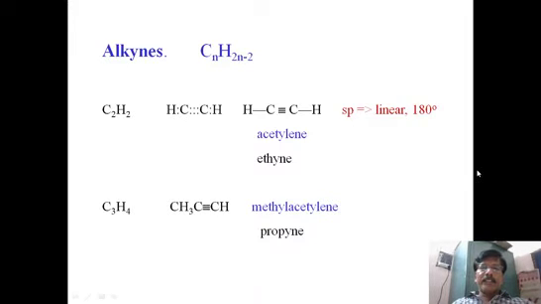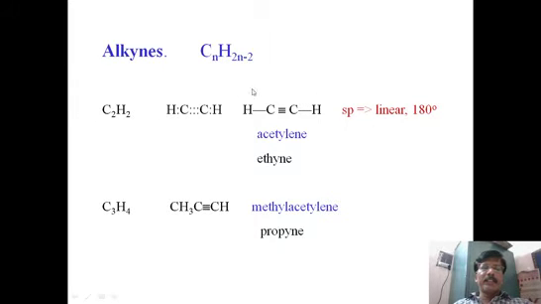Here we can see this triple bond, and wherever there is a triple bond, the carbon is in sp hybridization. So sp hybridization is the main aspect of the alkynes, and whenever there is sp hybridization, the bond shape of the sp hybrid carbon is linear. That is, it has hybrid orbitals on the left side and right side at a 180 degree angle. Acetylene is the best example, which is C2H2.